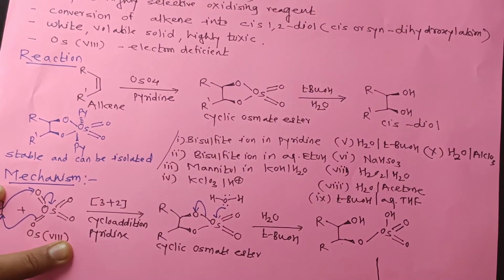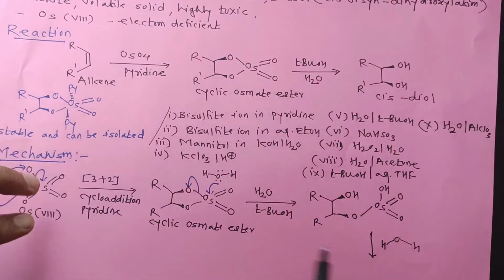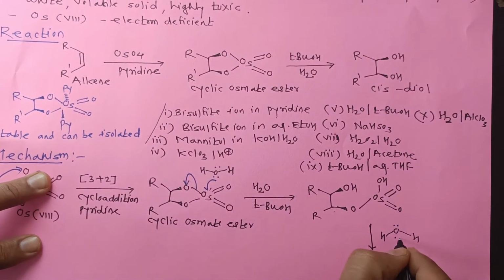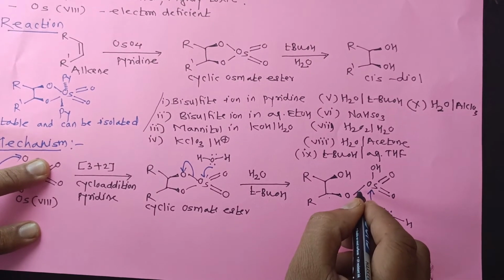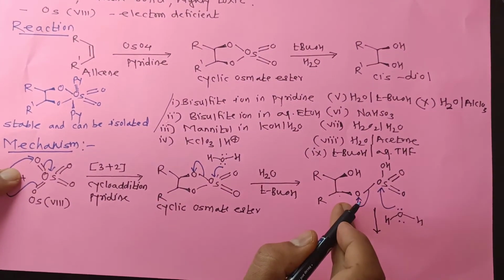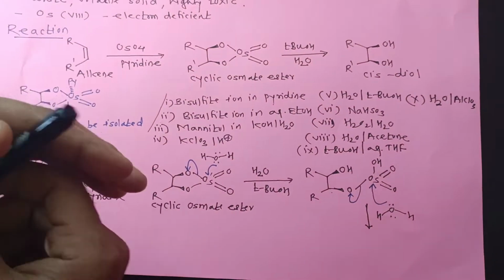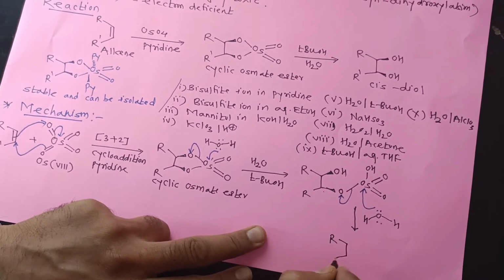Then in the next step, a second water molecule attacks this osmium, then the bond between oxygen and osmium undergoes cleavage. Then this O minus takes the proton from water, and there is formation of the diol.